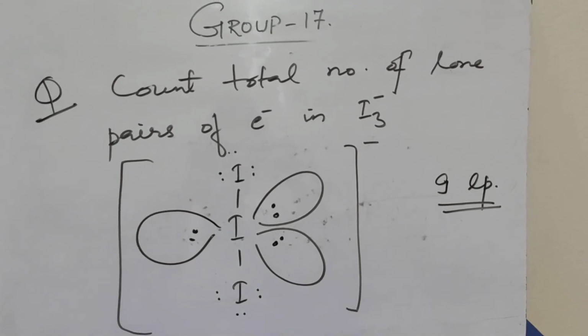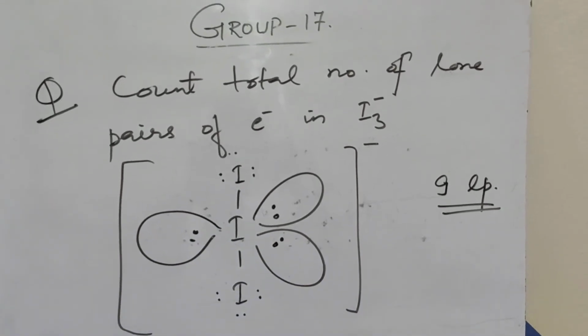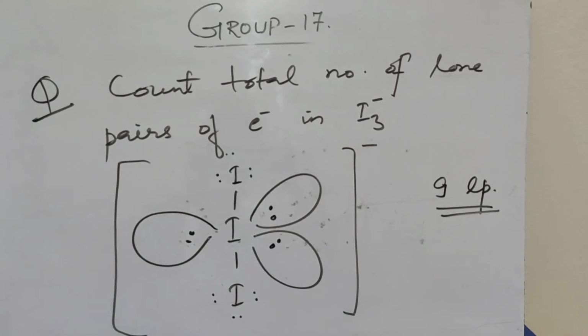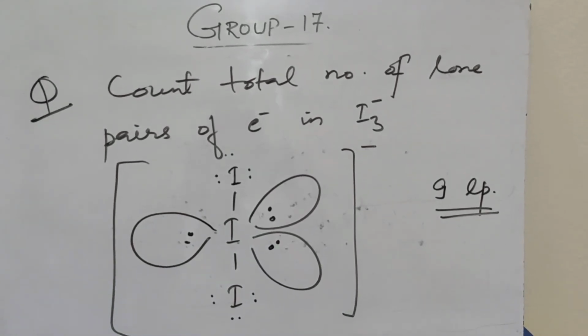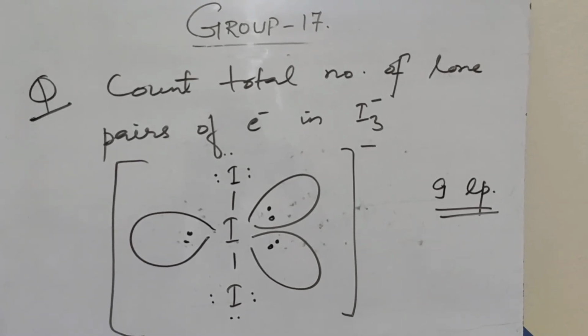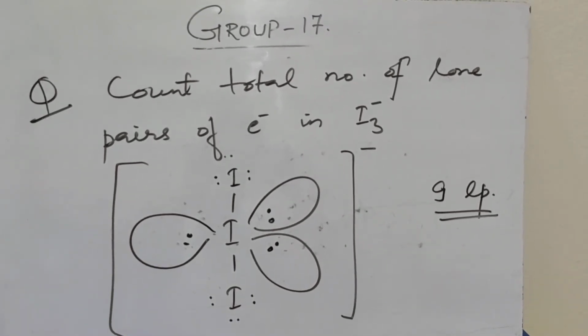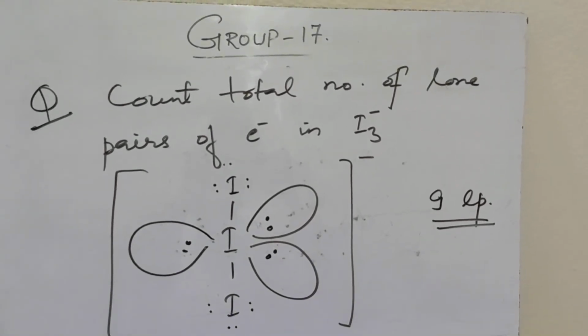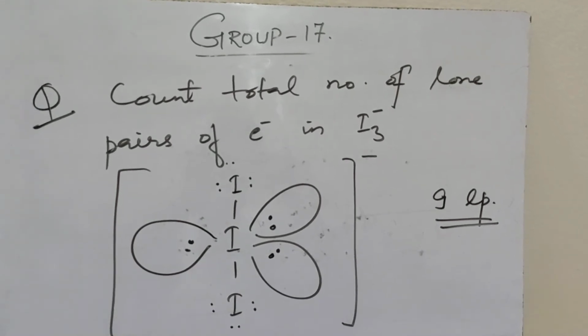There are 22 electrons total. 4 electrons are involved in forming 2 covalent bonds. So 2 bond pairs and 3 lone pairs in the central iodine, and overall 9 lone pairs are present in this polyhalide ion, that is I3 minus.